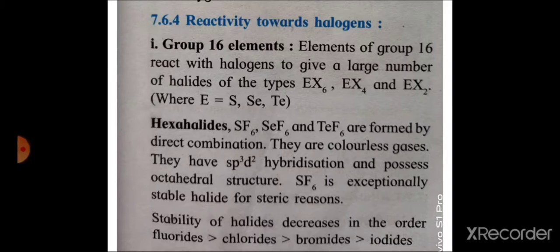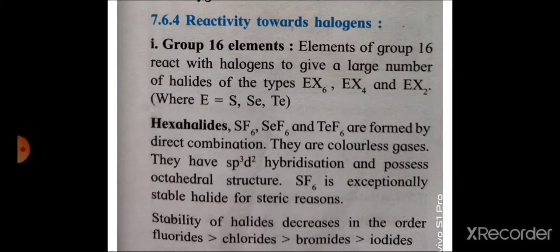Hexa means 6 and halides means halogen atoms. Here 6 halogen atoms are bonded with these group 16 elements: SF6, SeF6 and TeF6, that is sulfur hexafluoride, selenium hexafluoride and tellurium hexafluoride, are formed by direct combination.